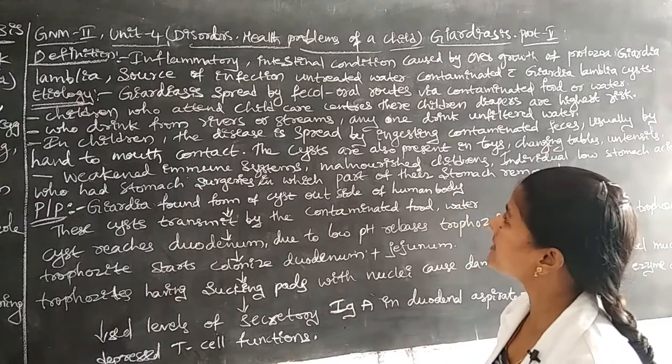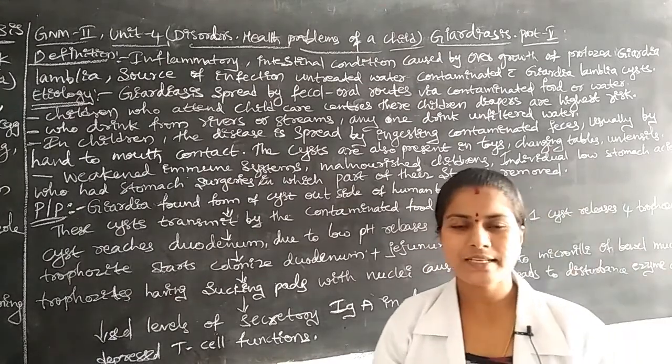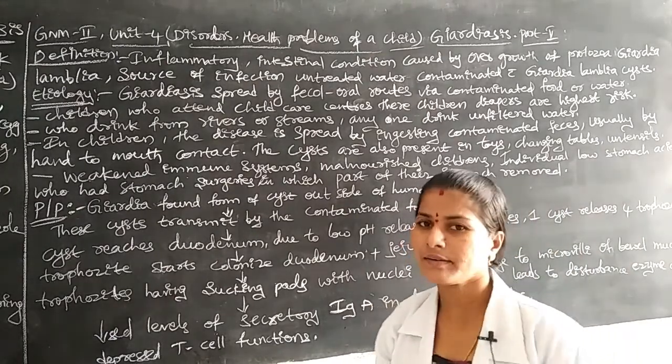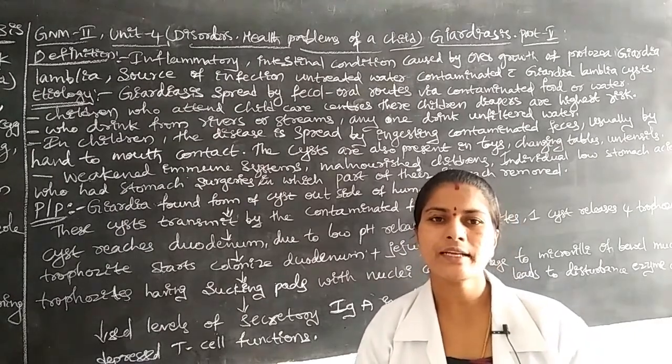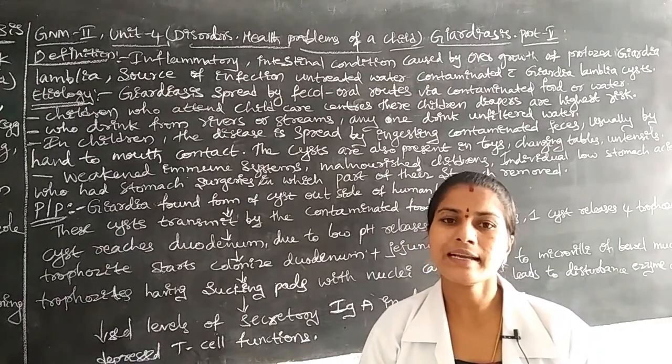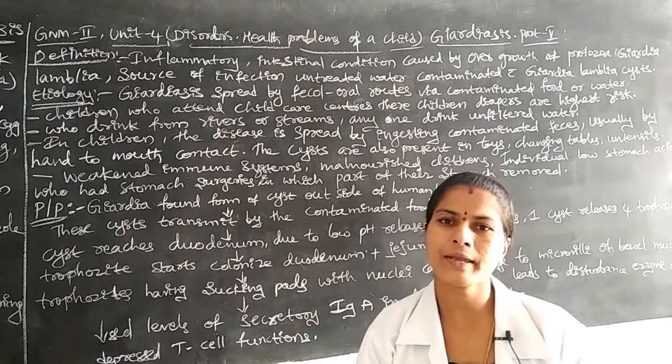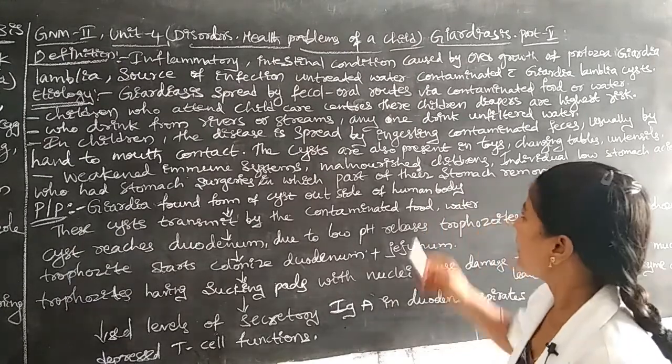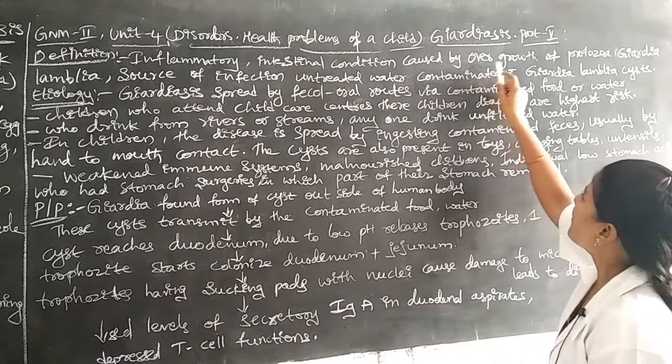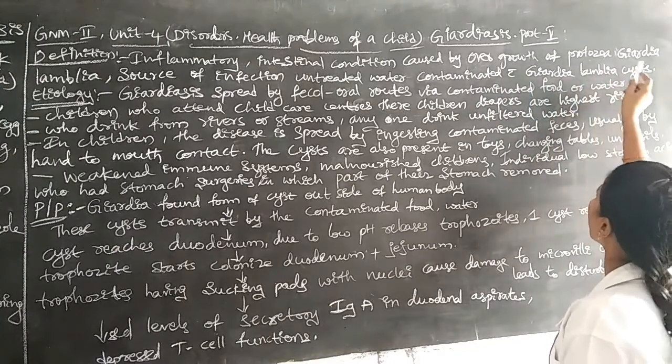Next, the intestinal condition. Giardiasis affects a particular part of the human being, that is the intestine. It will be caused by the overgrowth of protozoa.